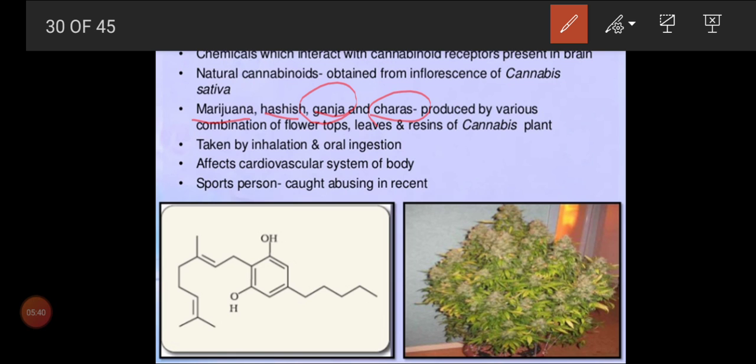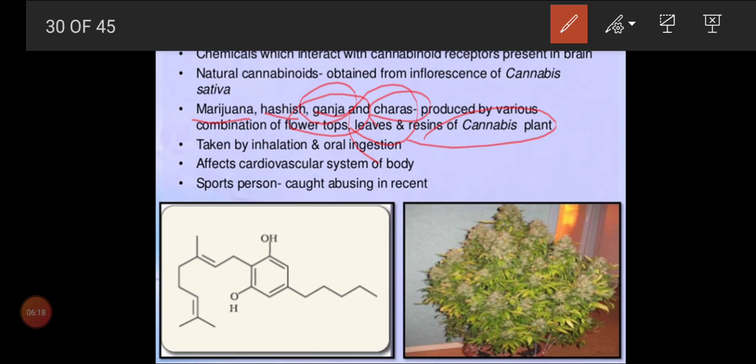So these are the 4 different formats they used to extract from the same plant, Cannabis sativa, because all those things are chemically only 1 or 2 additions and deletions, and we get these different products from Cannabis sativa. And from where did they take it? They used to take it from flower tops, leaves, and also resins of cannabis plants. With that also they used to take the chemical or drug. Is that clear, students? What is the name of the drug? Cannabinoid.